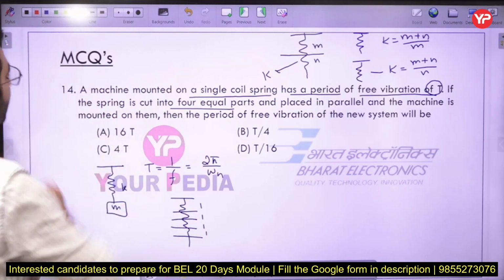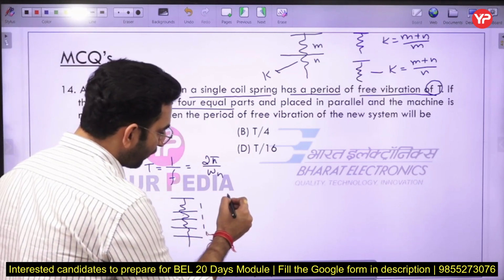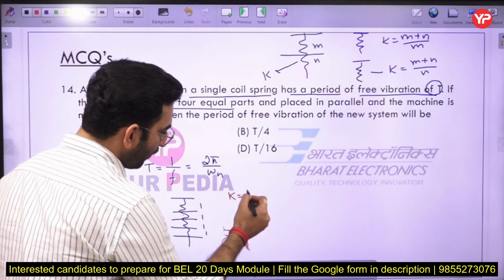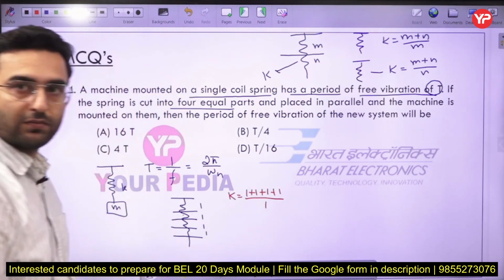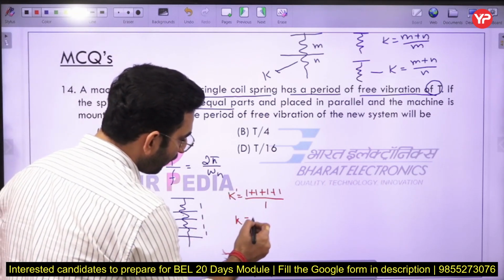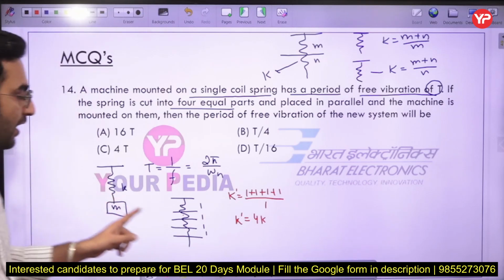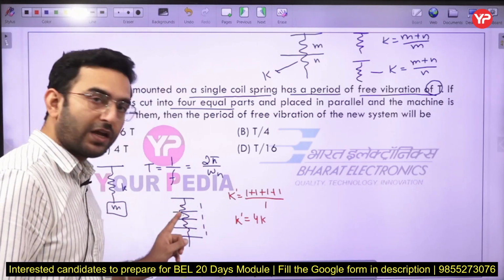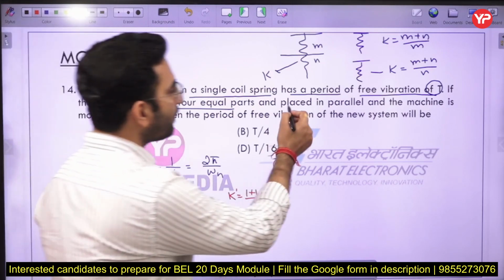Okay, so now you can see the individual springs are going to have a stiffness of (1 plus 1 plus 1 plus 1) divided by 1 here. The new stiffness will become equal to 4K. If the initial stiffness is K, then the new stiffness of each spring is going to be equal to 4K. Now what we have done, we have placed them in parallel.